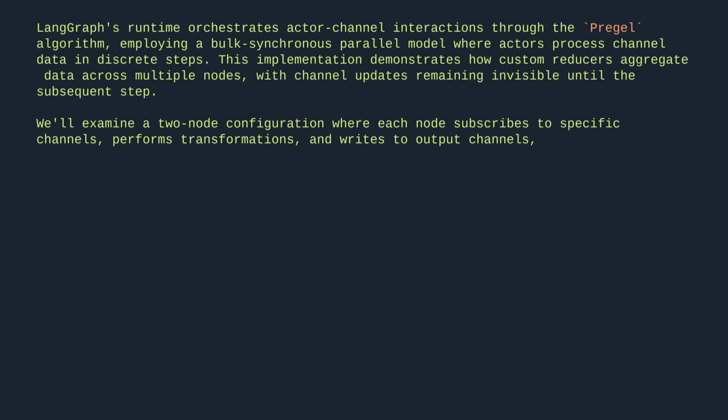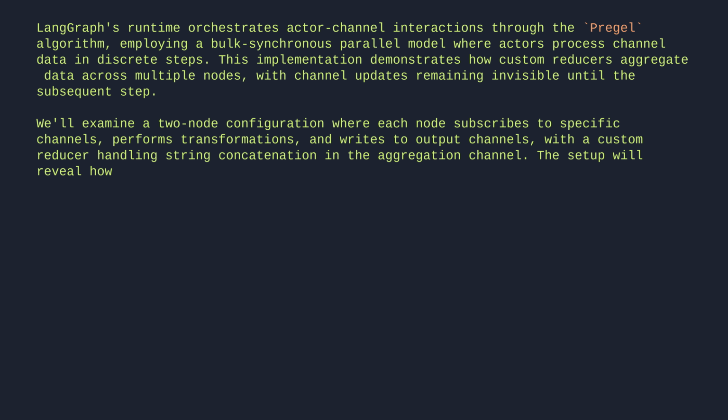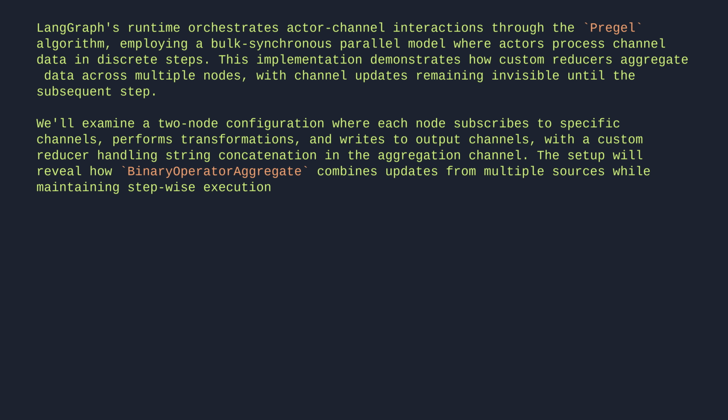channels, with a custom reducer handling string concatenation in the aggregation channel. The setup will reveal how BinaryOperatorAggregate combines updates from multiple sources while maintaining stepwise execution boundaries.